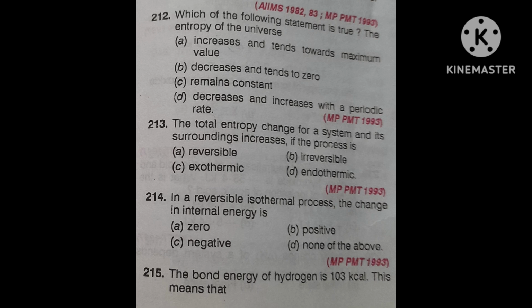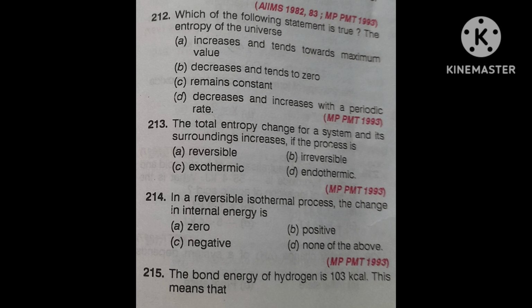Next question. In a reversible isothermal process, the change in internal energy is: first option, 0; second option, positive; third option, negative; fourth, none of the above.